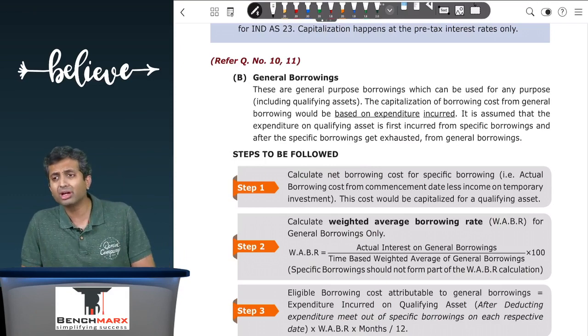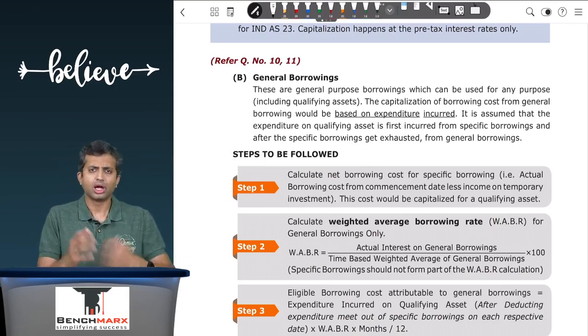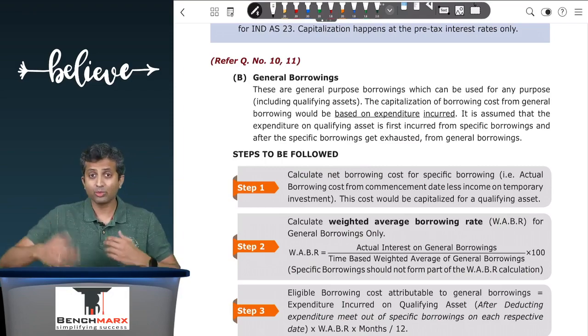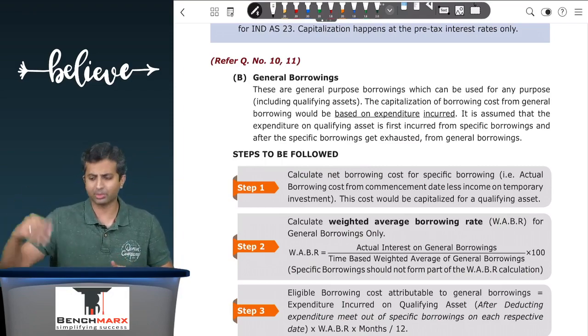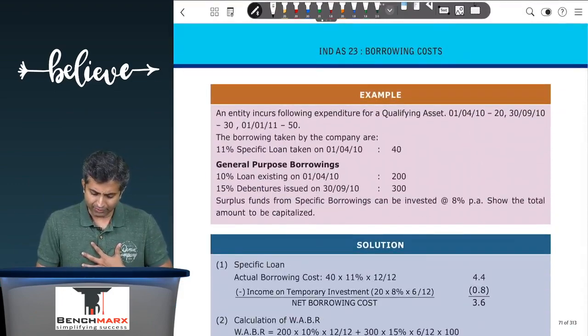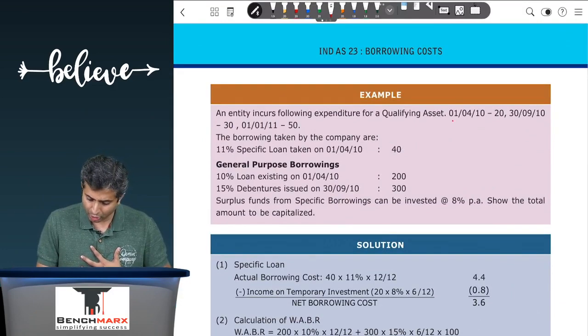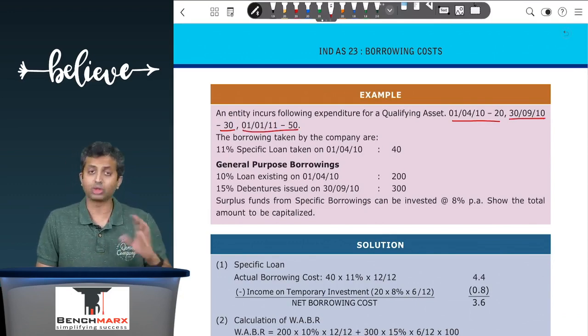So when there is a borrowing, let's say there is a qualifying asset where expenditure is incurred over a period of time. So let us say there is a qualifying asset. For example, over here, we have put an example where there is a qualifying asset where money is spent 20 rupees on 1st April, then 30 rupees on 30th September, and then 50 rupees on 1st of January.